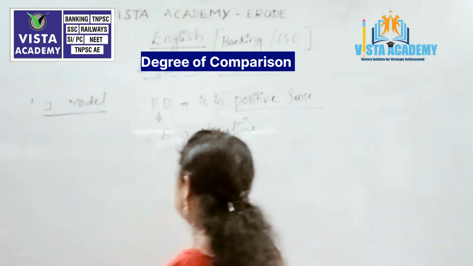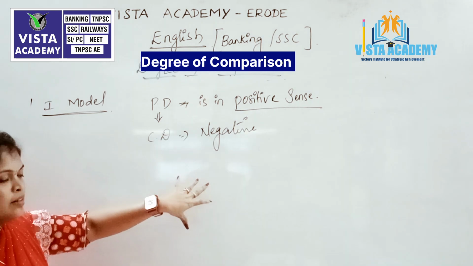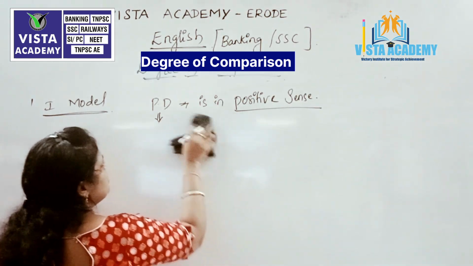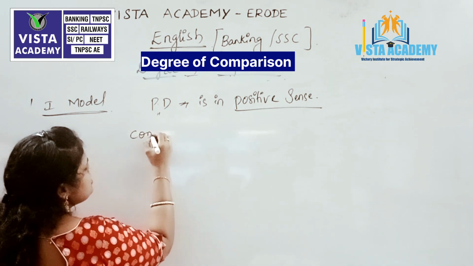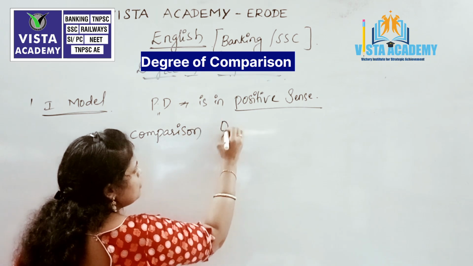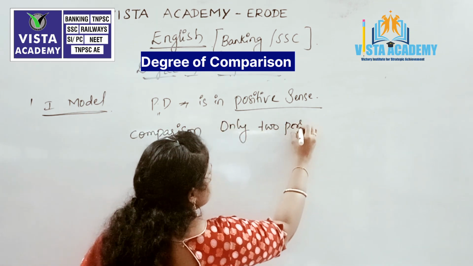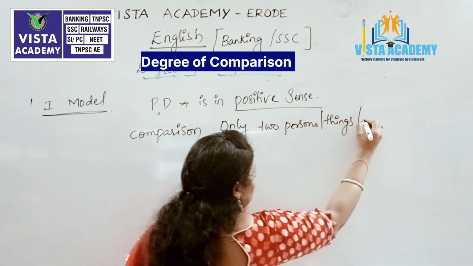Let me give one example, that is the first model set. In this first model set, we are comparing only two persons, things or places.